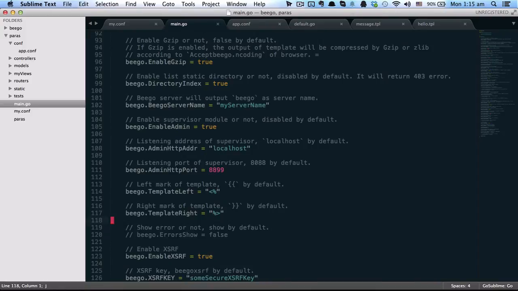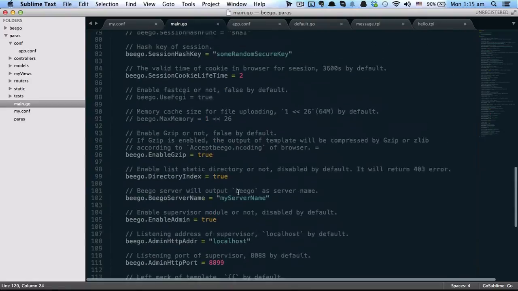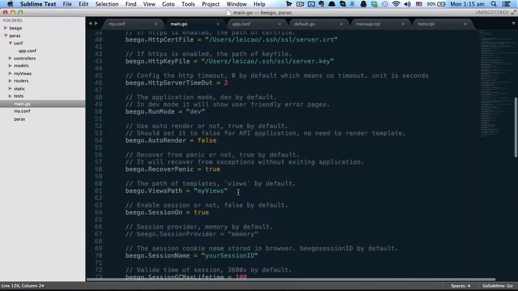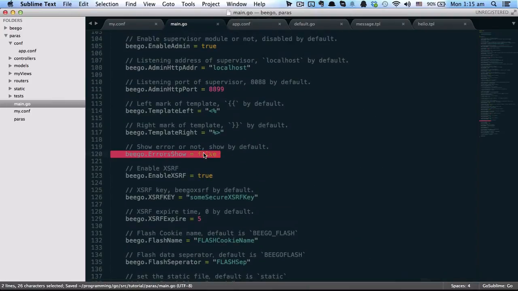So let's go to the next configuration. This is the error show. If we go to production mode, to change to production mode, and we disable the error show. By default, it's enabled.